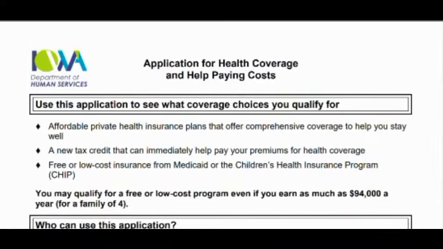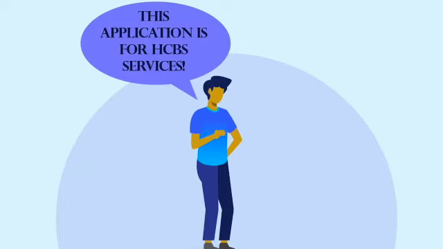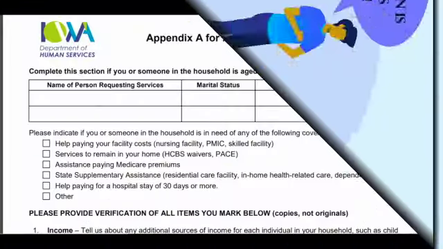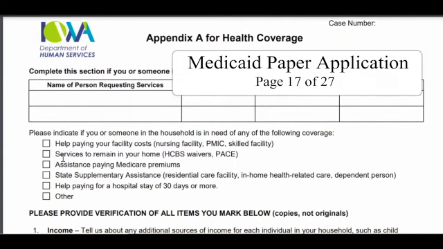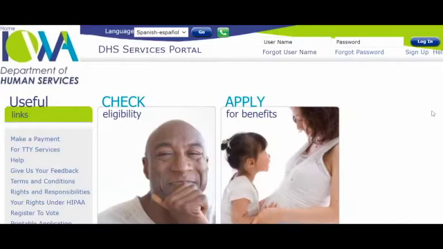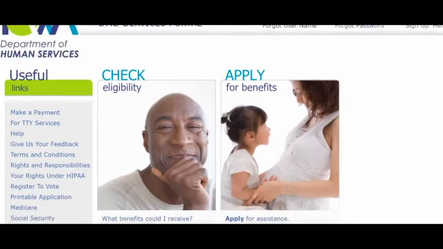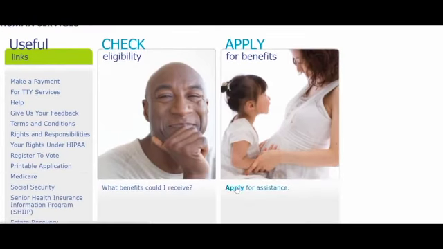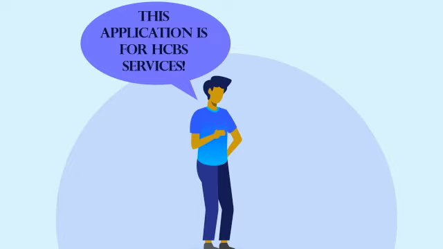This is important. When completing the Medicaid application, you want to write or tell someone that the application is for HCBS services. Within the paper application, on page 17 of 27, the applicant or person helping complete the application will want to check the box, services to remain in your home (HCBS, PACE). The online application does not provide this option, so the desire to apply for waiver services should be communicated to the income maintenance worker once assigned.